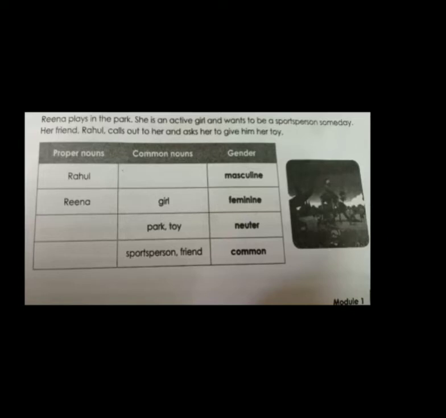So here you can find some proper nouns. You can find some common nouns and the gender also you have to find out. So the first sentence I'm reading, see the first one up: Reena plays in the park. So Reena.